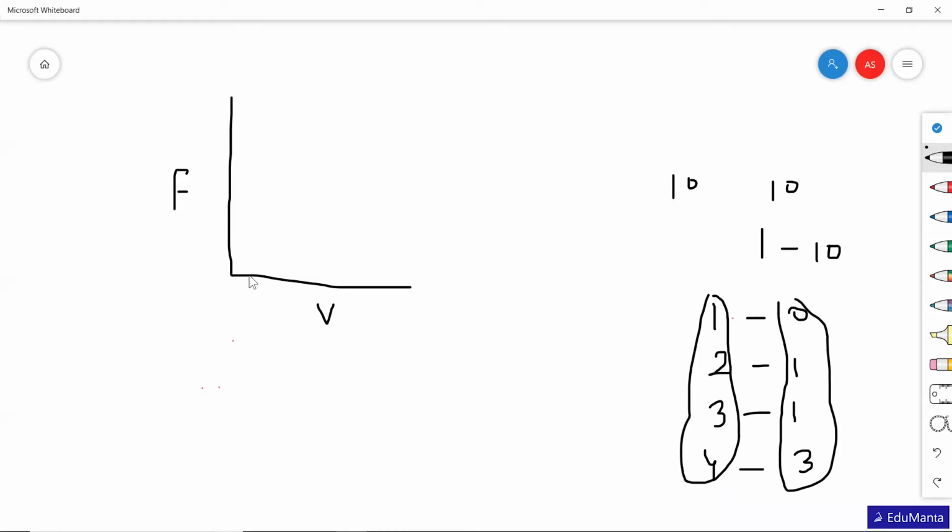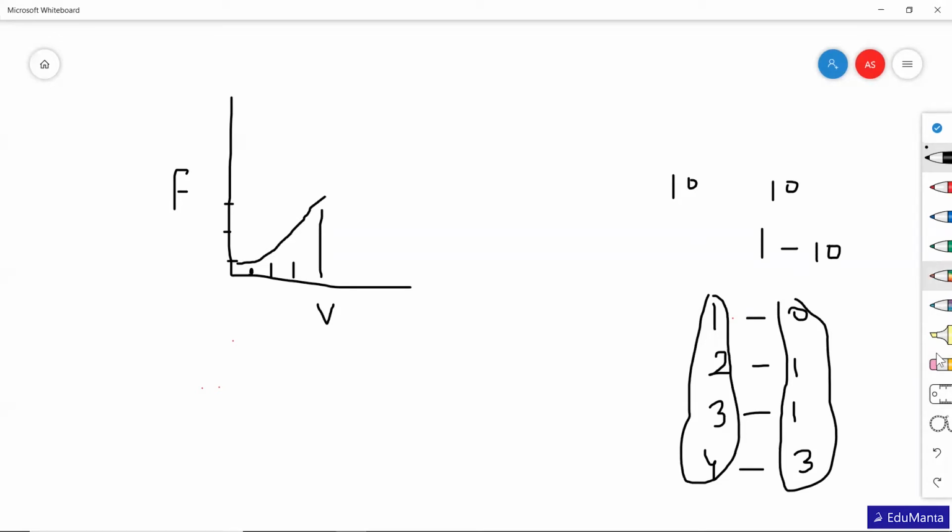So for example, for 1 it's 0, there's no student who got 1. Marks 2 is obtained by 1 student, and mark 3 is also got by 1 student, mark 4 is got by 3 students. In this way you can see that a kind of shape is forming, like this kind of shape. So every distribution of data has some shape.